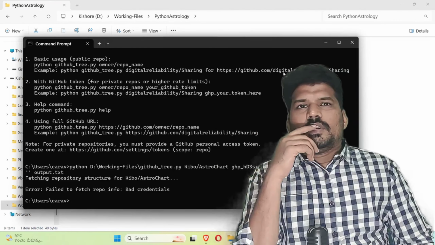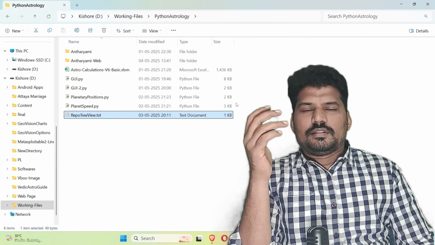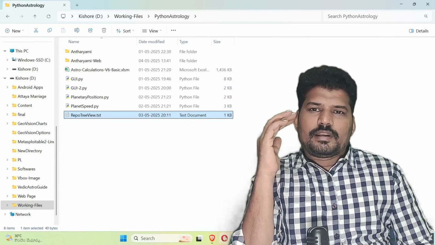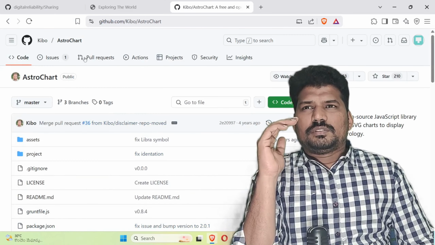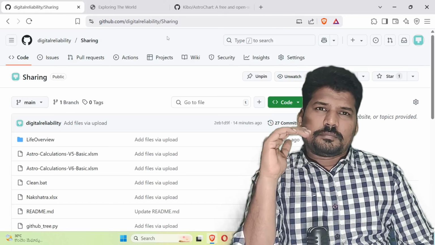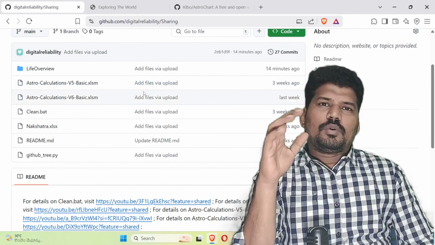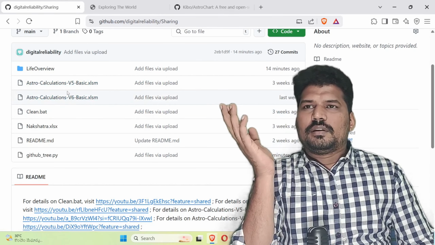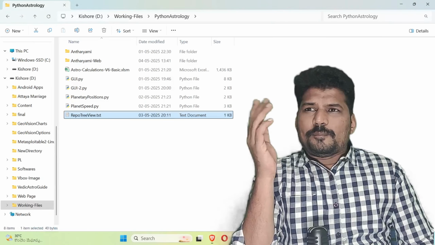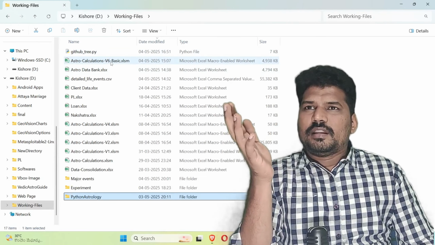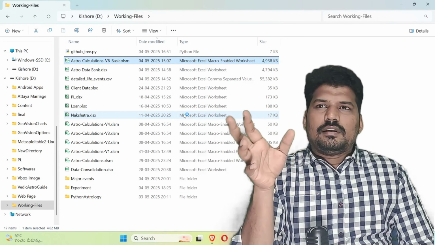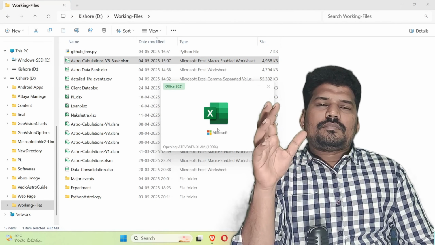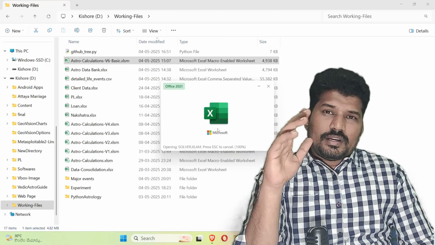Okay, so next one is about the files I have used for extracting 15,000 plus people's details, I mean about their life. See, if you go to this astrology file which I created earlier, this astrology basic Excel file created for getting the basic astrology details, this was already in my repository.